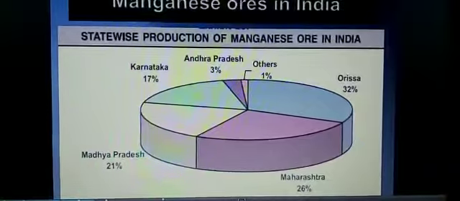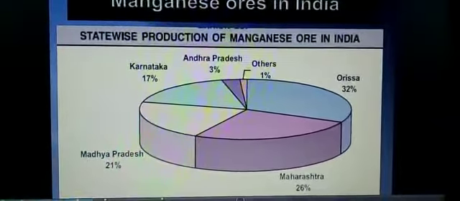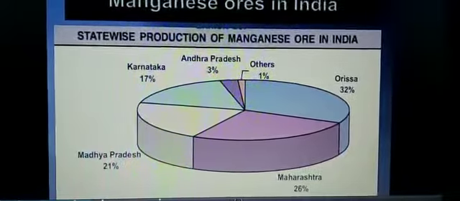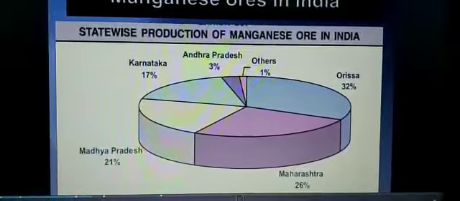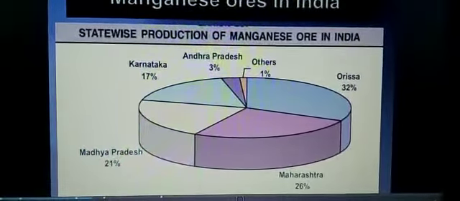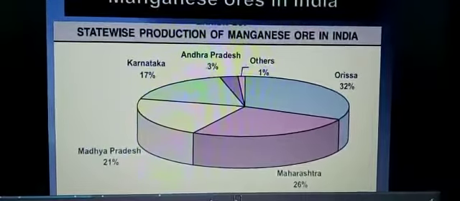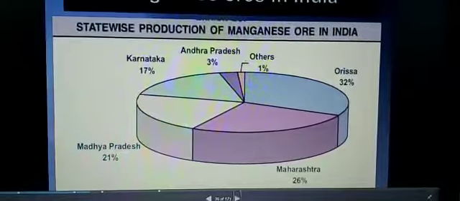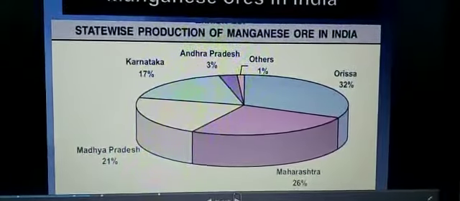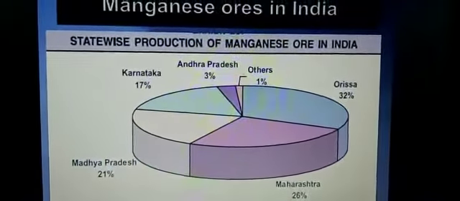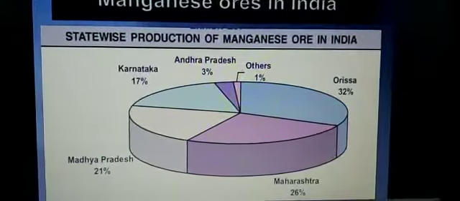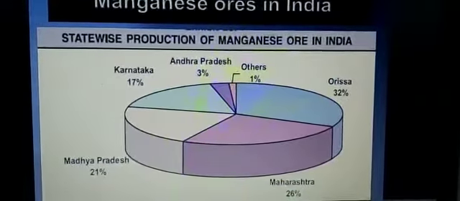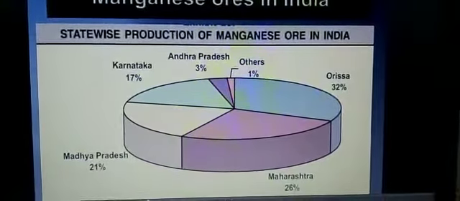Here you see that Karnataka 17%, Andhra Pradesh 3%, Orissa 32%, Maharashtra 26%, and Madhya Pradesh 21%, and the remaining 1% in some other states. This is the distribution of manganese in our country. This chart is also given in your book, children. It is not difficult to go through the book, but I'll show you the slide.